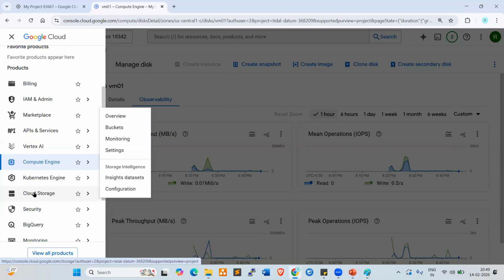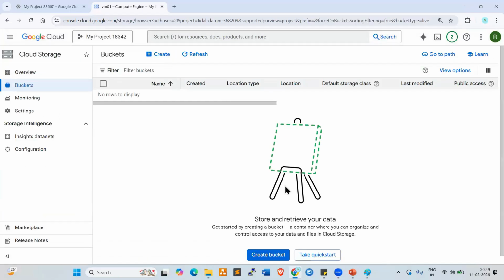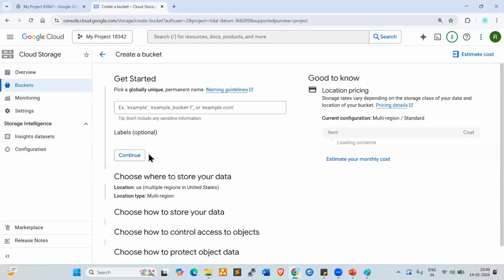Now, how can we create bucket storage here? Go to cloud storage, click on buckets. Currently no buckets are available. So here, click on create bucket.